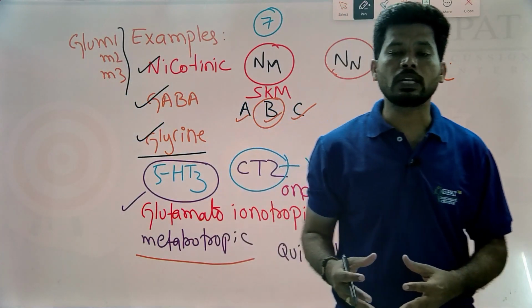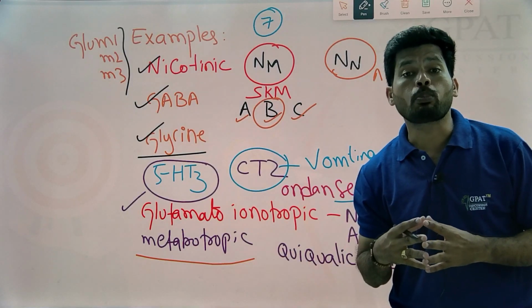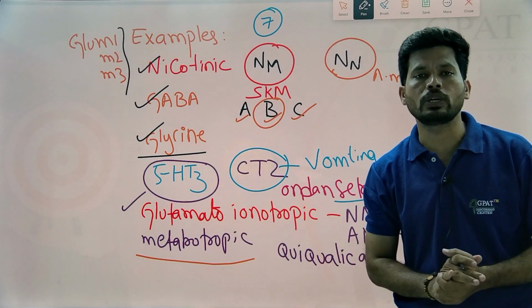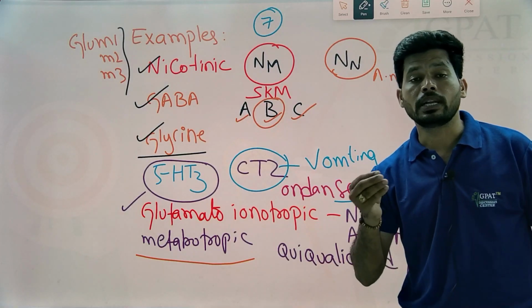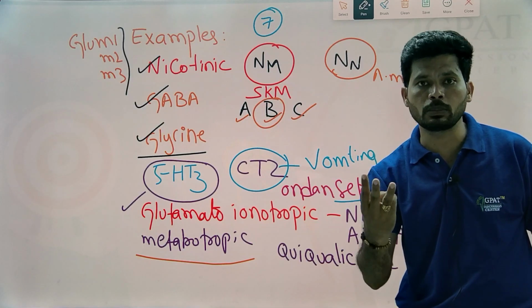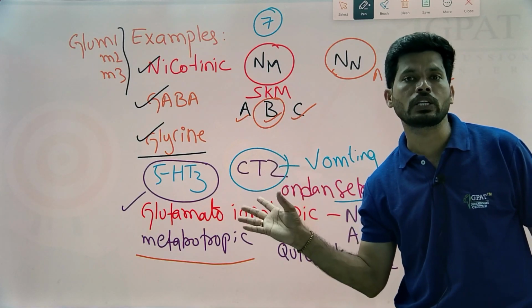A receptor is a large molecule, protein in nature, which provides a binding site for a ligand molecule to produce a pharmacological action. There are mainly four types of receptors: ion channel receptor, G protein coupled receptor, enzyme linked receptor, and nuclear receptor. Among these, we discussed ion channel receptors.